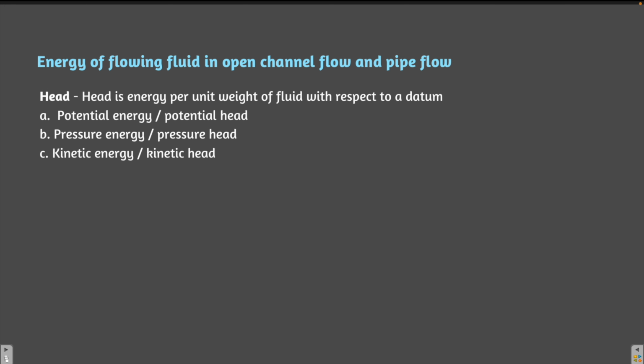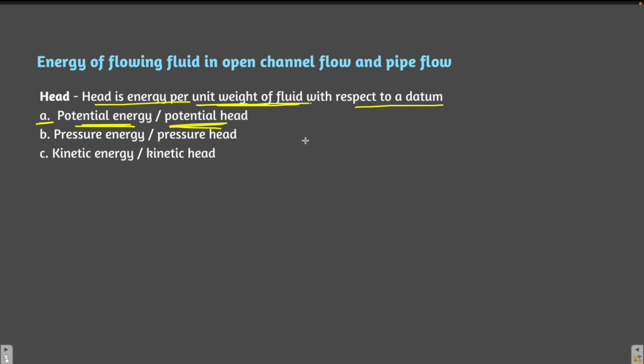Head is the energy per unit weight of the fluid with respect to a datum. Energy can be potential energy, kinetic energy, or pressure energy. These are the three kinds of energy available in the fluid. So let's first understand the potential energy or the potential head.